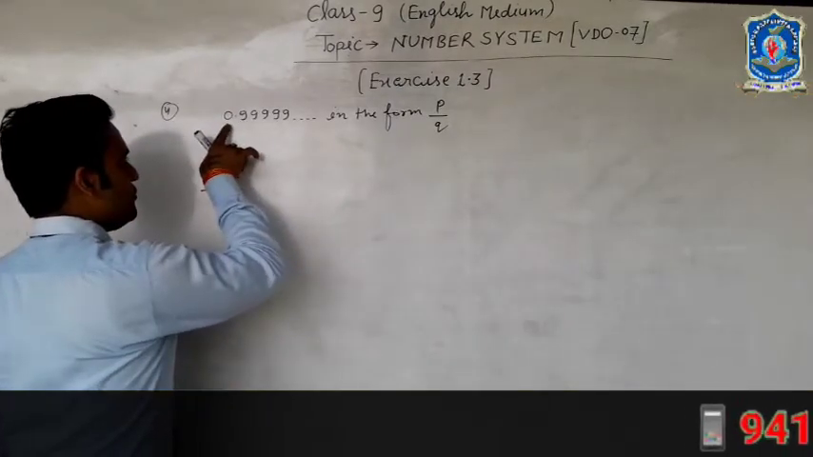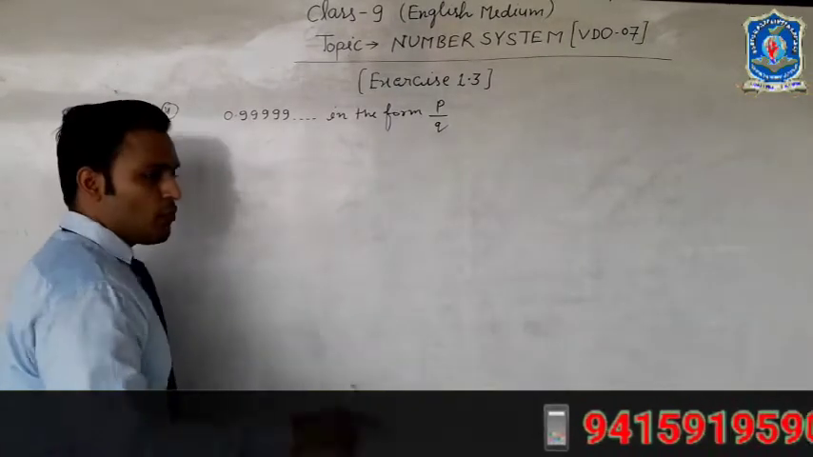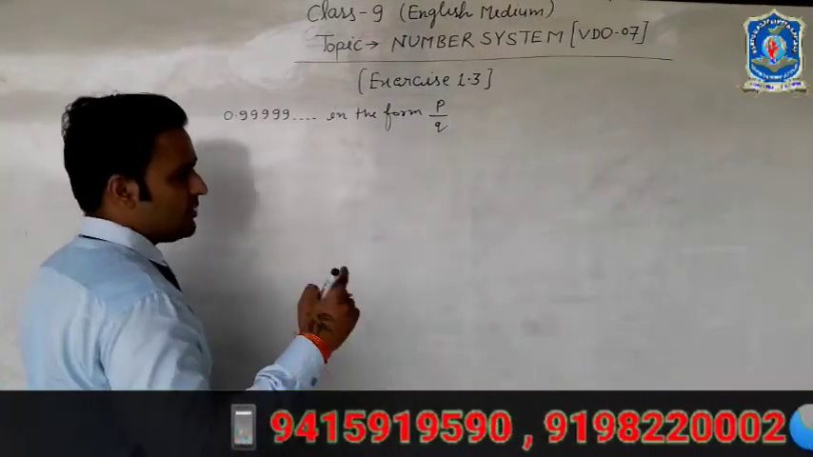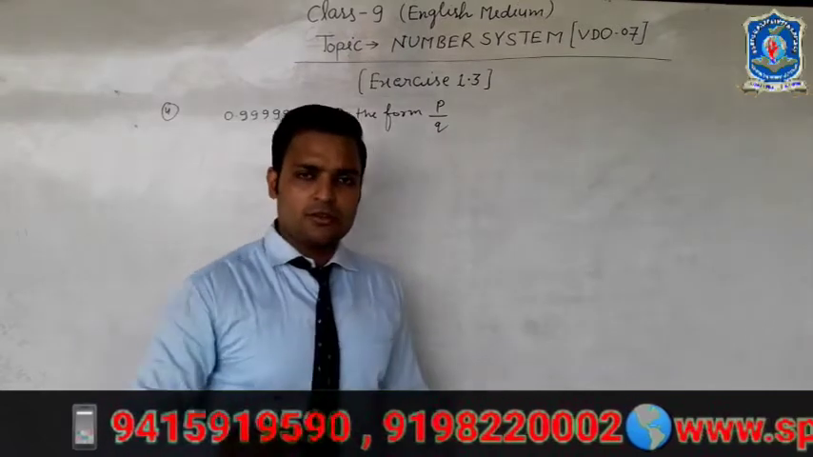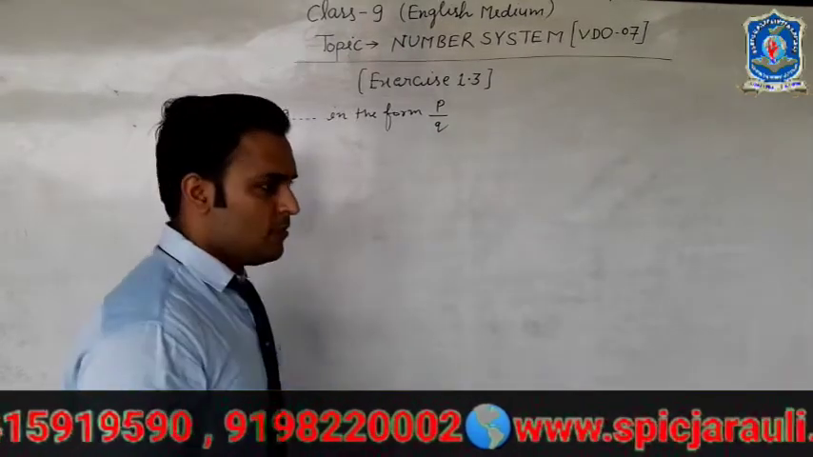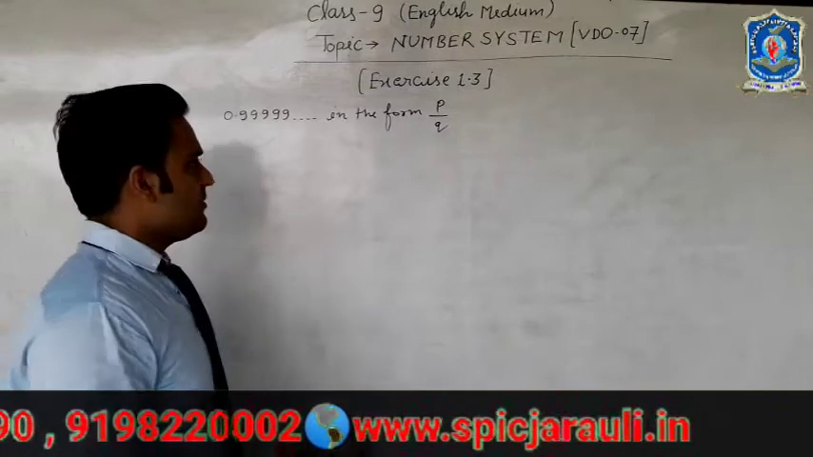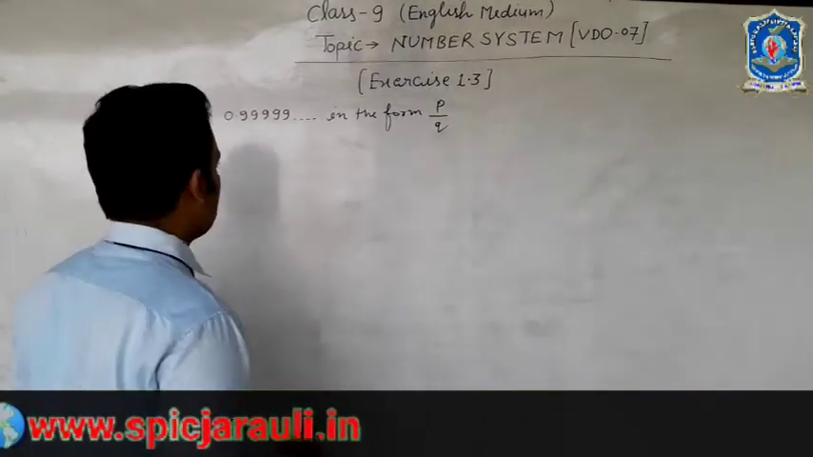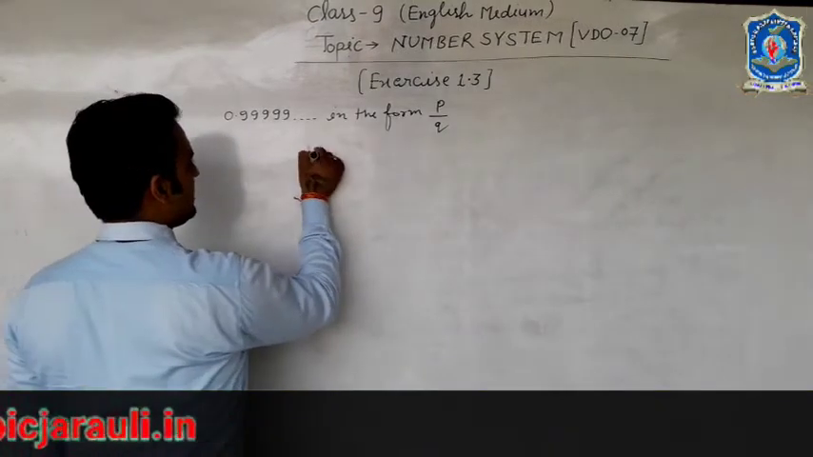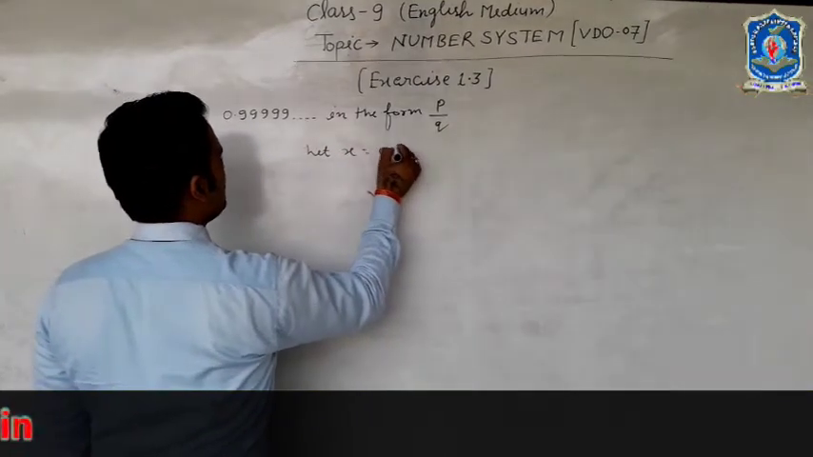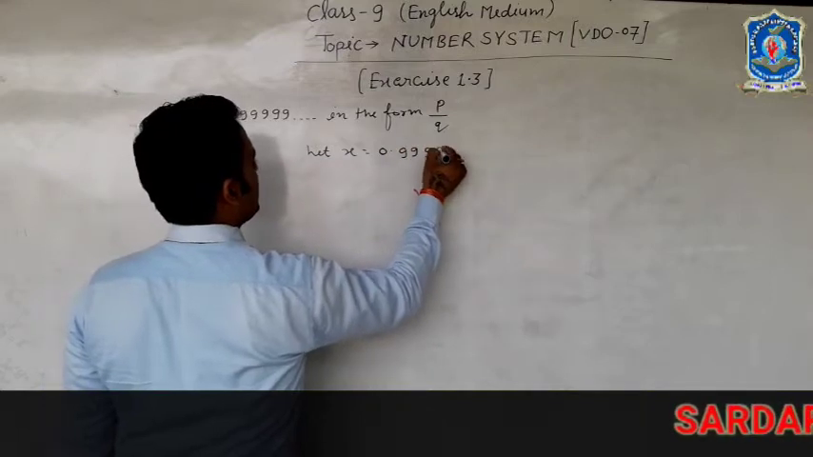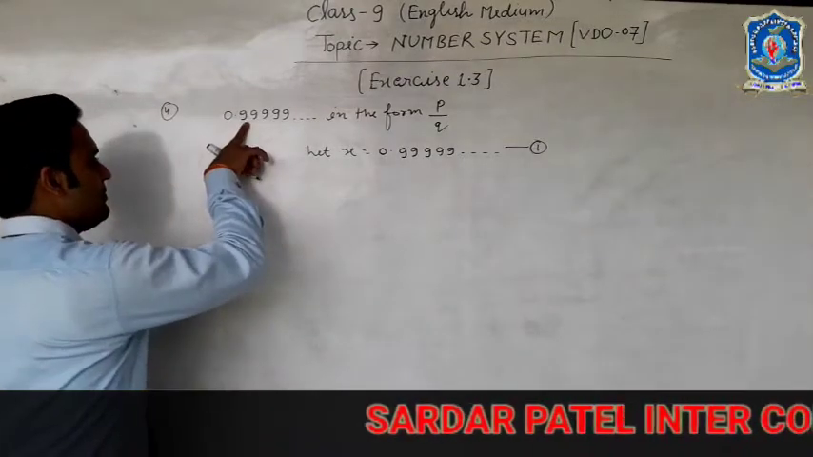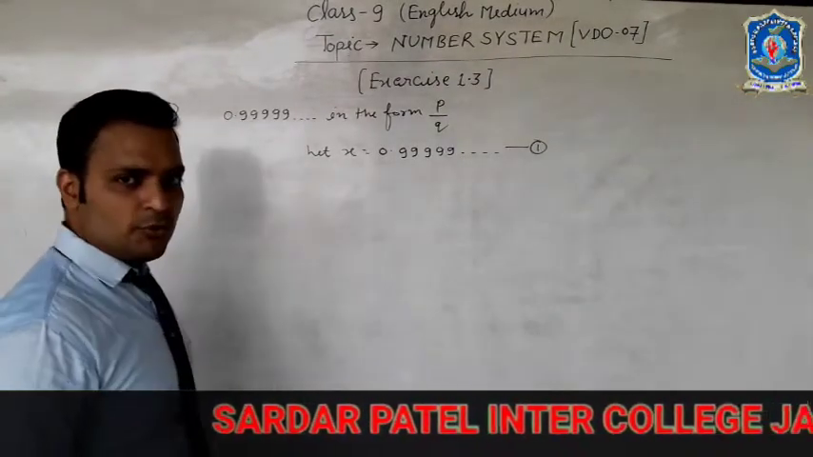0.9999 can be written as 0.9 bar. I have told you about this type of question. If our decimal expression is non-terminating and recurring, then what is the method by which we can solve it? I told you in the last video. In this video, let x equal 0.99999, equation 1. Because one number is repeating, we multiply by 10 on both sides.